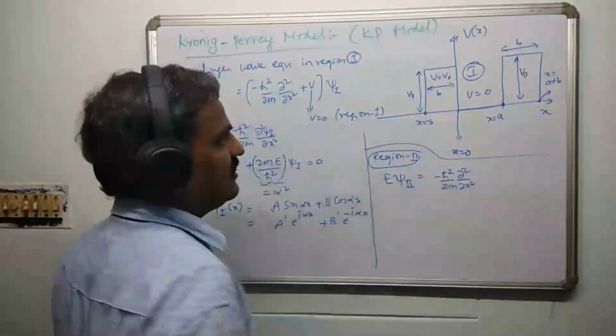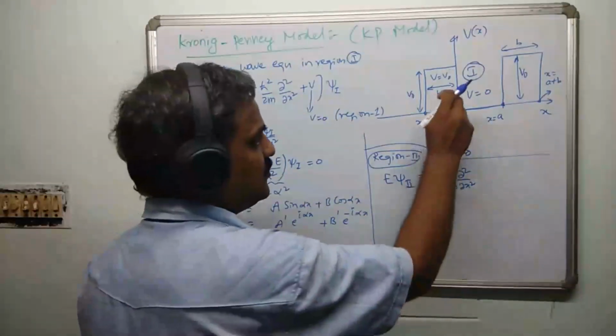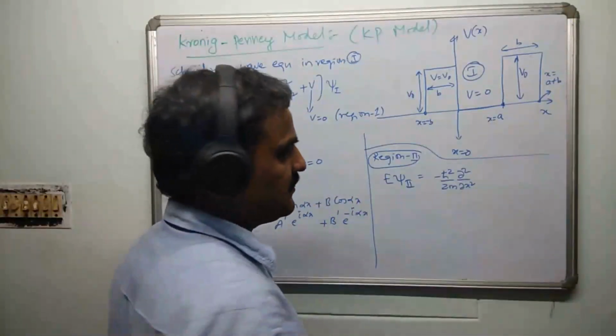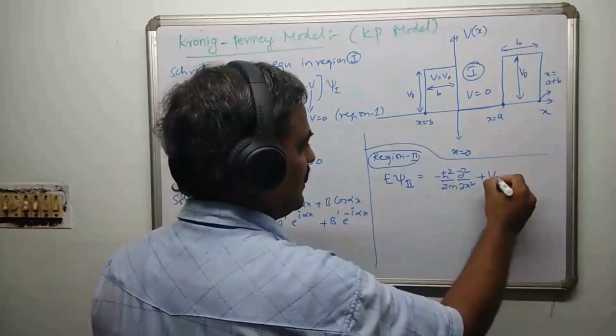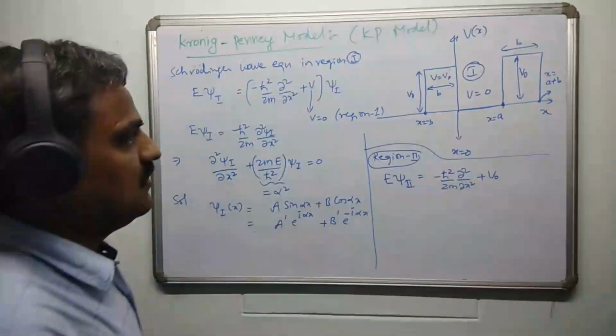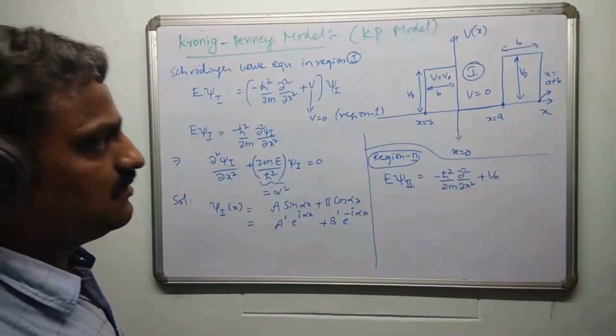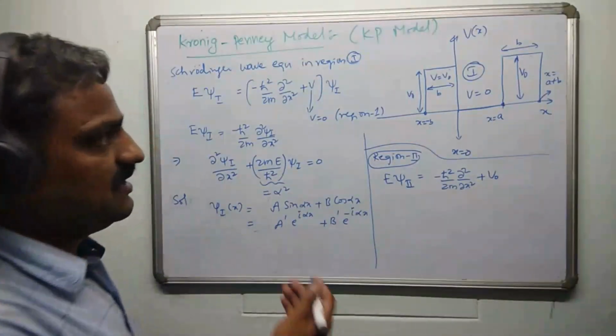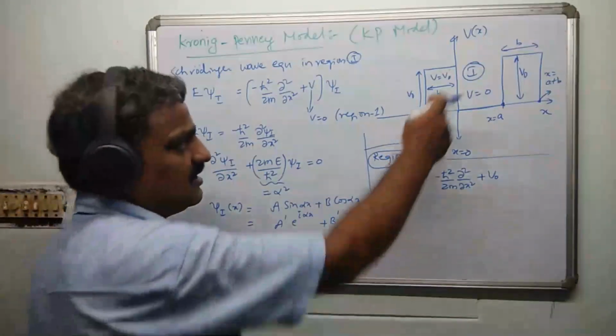In place of V, what is the potential energy of the electron in this region? Is it not V naught? Earlier it was 0. If you want, you can write the potential also. I did not write it, but you can understand from the picture itself.